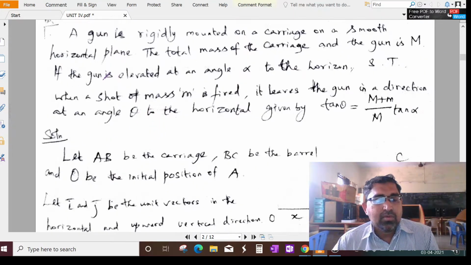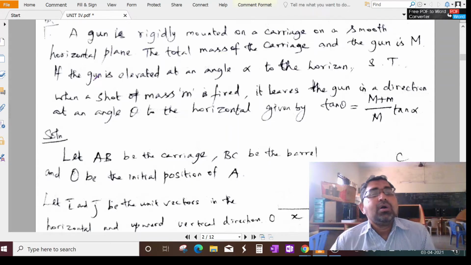You can understand the same process. A gun is rigidly mounted on a carriage on a smooth horizontal plane.